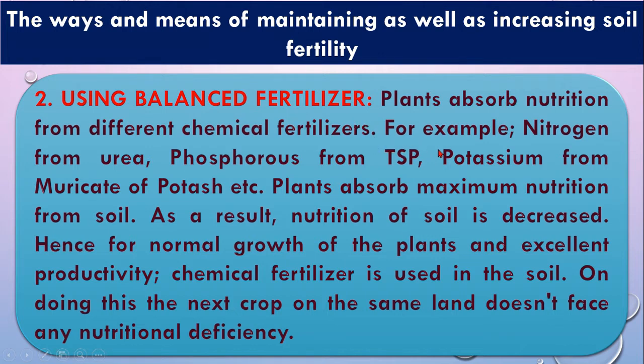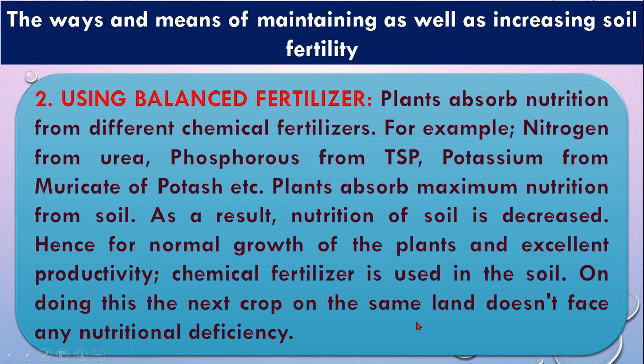Like I said, for chemical fertilizer, we can get nitrogen from urea, phosphorus from TSP, potassium from muriate of potash. That means nitrogen nutrient we get from urea, phosphorus nutrient from TSP. Like this, plant absorbs maximum nutrient from soil. As a result, nutrition of soil decreases. Hence, for normal growth of the plant and excellent productivity, chemical fertilizer is used in the soil. On doing this, the next crop of the same land doesn't face any nutrition deficiency.